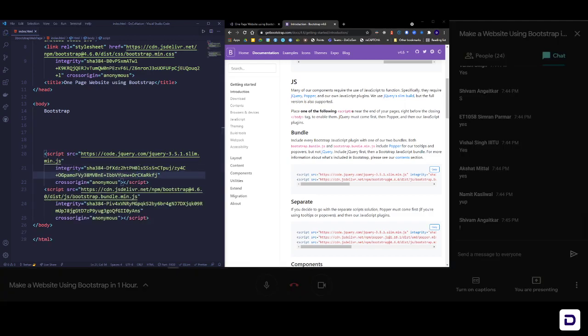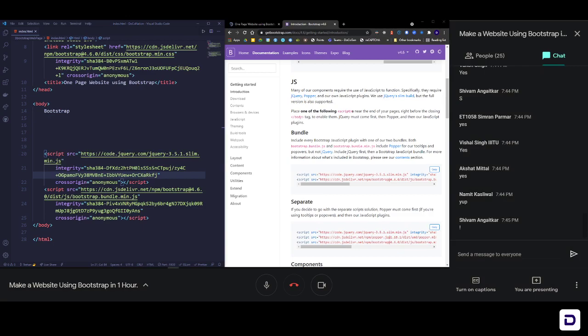Now chat box, everyone let me know if you have done this or not. If you have done it, type yes. If not, then please do it and then type yes. And this is all you need to install Bootstrap in your code. That's it. Now Bootstrap is installed and you're good to go. We can start creating the website.